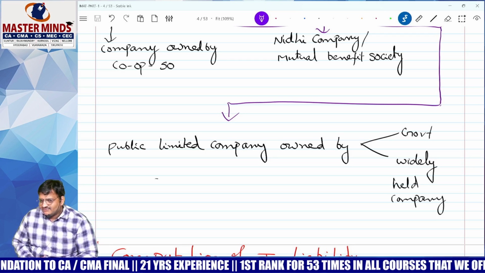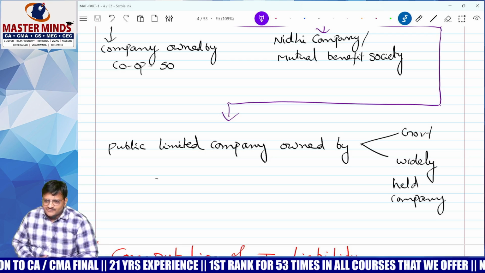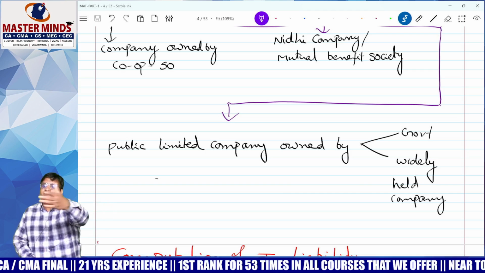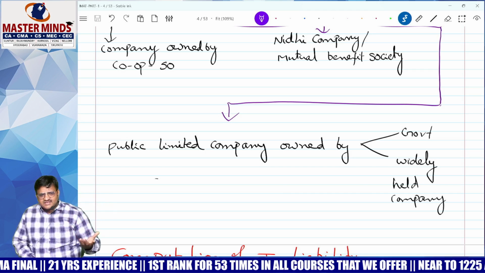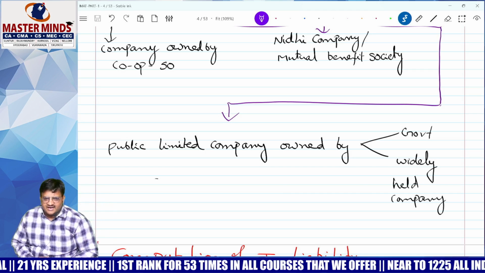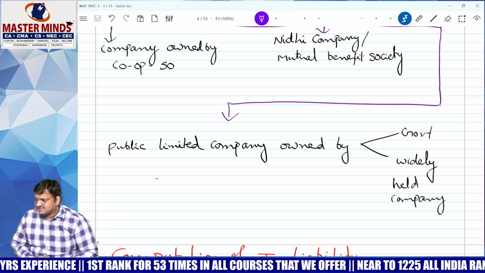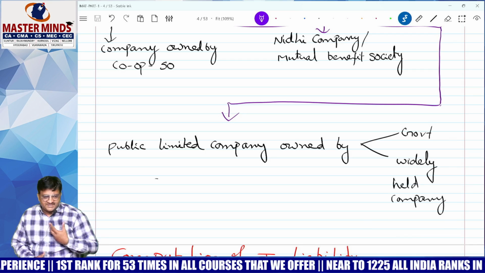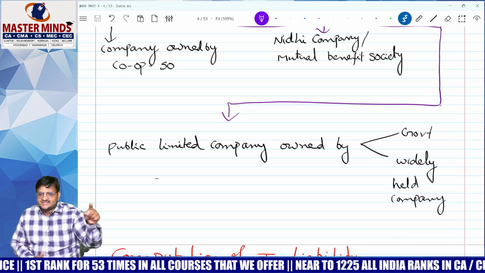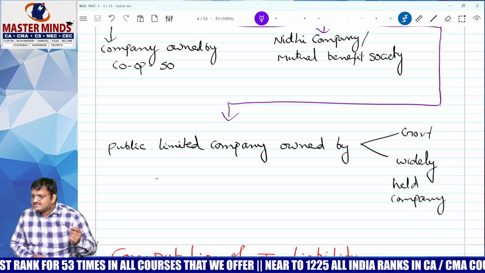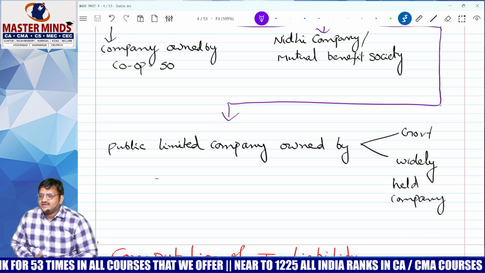Next one. Company which is owned by government or else RBI. Common sense, when the government owns a company we will feel that it is our company. Correct? Yes or no? Yes. RTC is not a company but a corporation. But that is ours, no? Yes. So next one, Nidhi company.